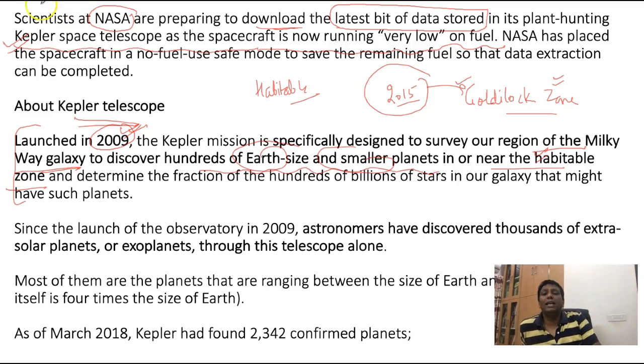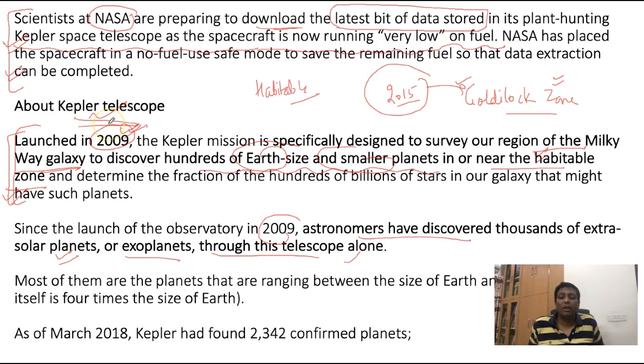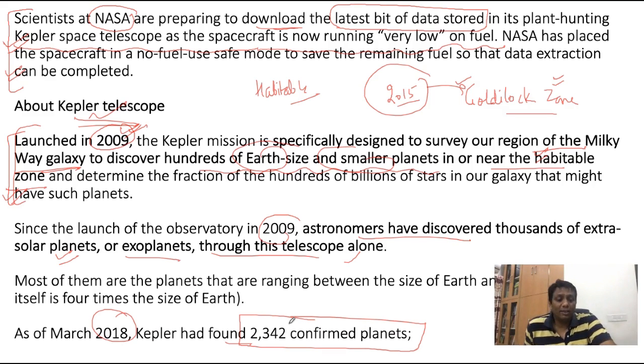So this is the line, guys, that was in the current affairs news, and behind it is all this discussion of Kepler. Since the launch of the observatory in 2009, through the Kepler mission astronomers have discovered thousands of exoplanets with the help of this telescope. The Kepler telescope helped a lot. As of March 2018, according to the news, Kepler had found around 2342 confirmed planets in the galaxy. A wonderful achievement that Kepler made, and you should know.